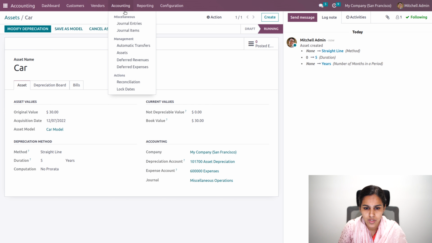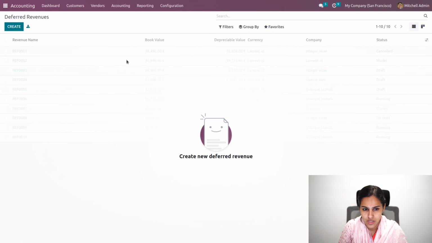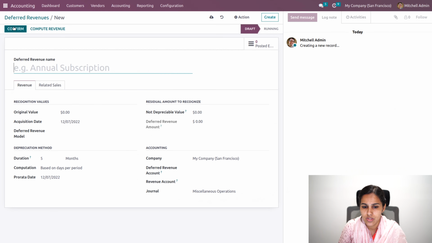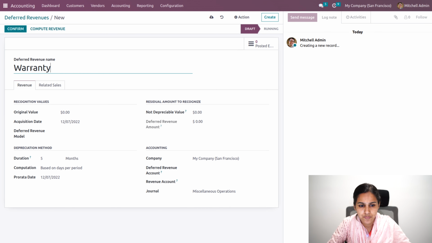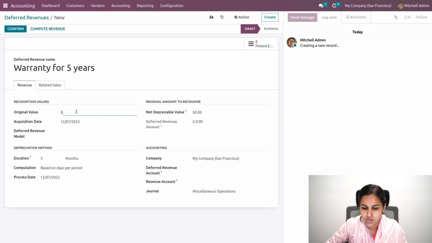Now we'll be moving to our deferred revenue. Deferred revenue is another feature where we receive an advance payment from our customer. Basically, it is revenue for our company, but it's actually a liability, since the service is not provided completely. So, for example, there is a warranty for 5 years, its original value is $1,000, and the acquisition date is today's date.